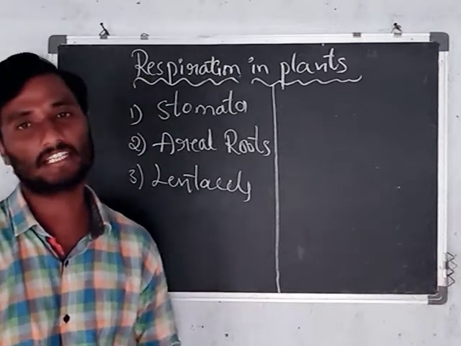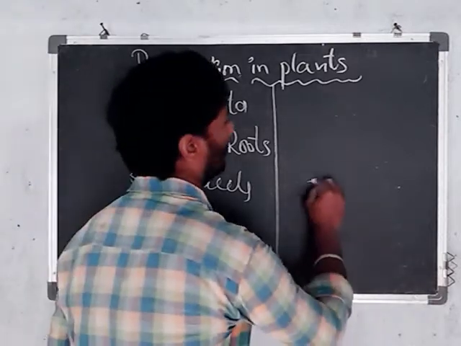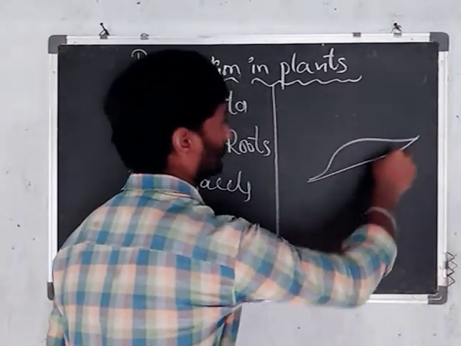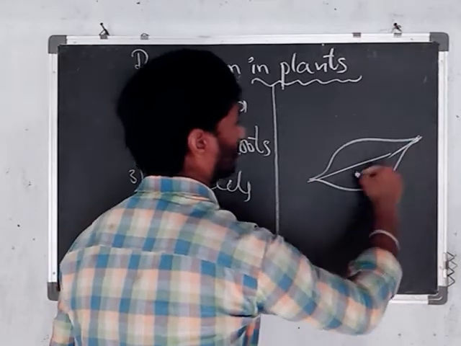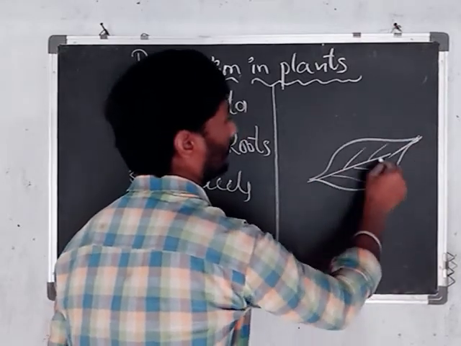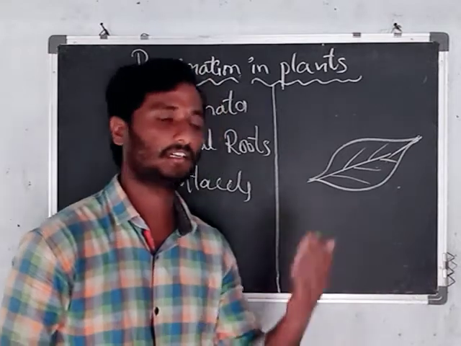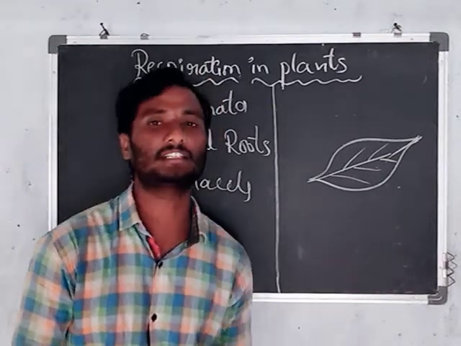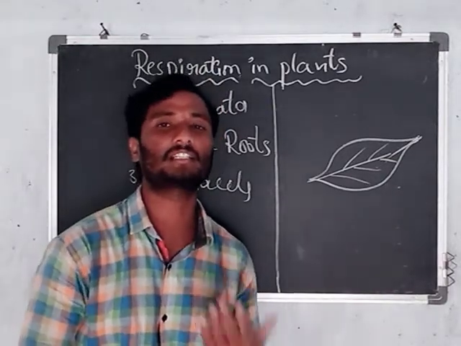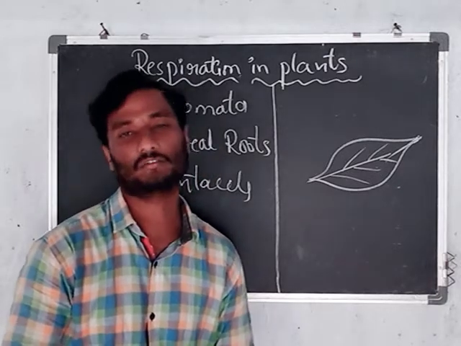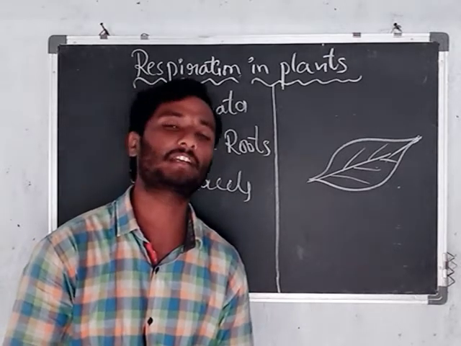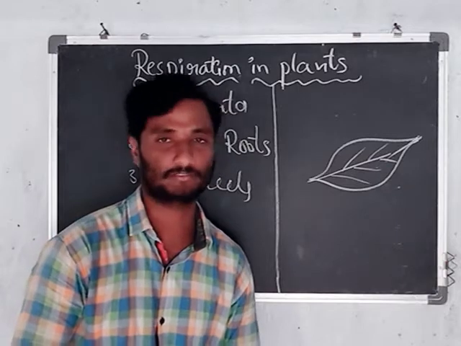Where is it located? If we take one leaf, the lower surface of the leaf consists of a number of stomata. With the help of a microscope, you can observe the structure.